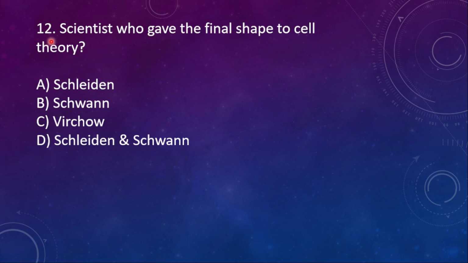12th question. Scientist who gave the final shape to cell theory. Who gave the final shape to cell theory? Option A. Clidden. B. Swan. C. Virchow. D. Clidden and Swan.